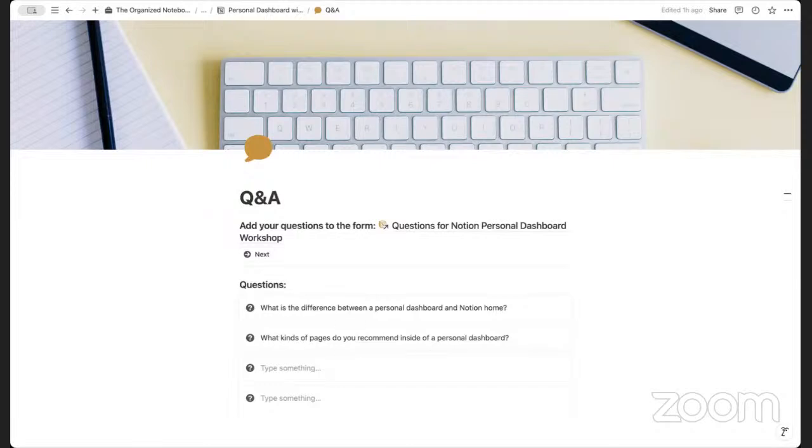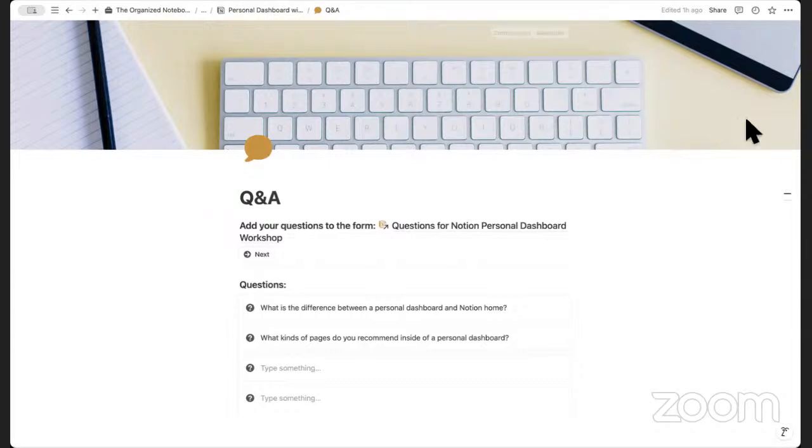Okay, Sam asks, any thoughts on the use of Notion forms for dashboards? That's a really great topic already because we're talking about forms. Yeah, I think Notion forms for dashboards could be useful, but it depends on what kind of form you're looking for. If it's a team use case, forms can be really useful because everyone can input different information into the form, and you could keep a list of your responses as one of your pages inside of your dashboard.